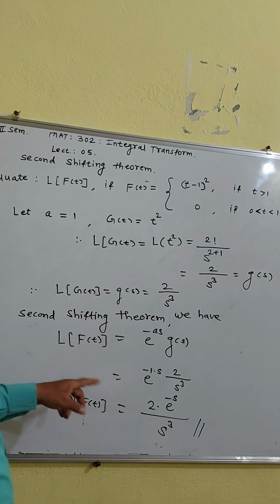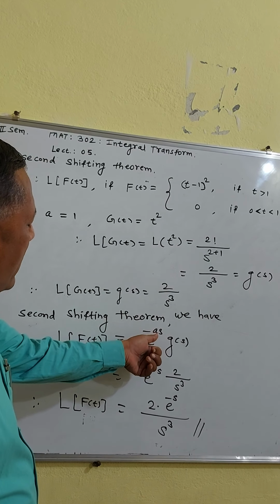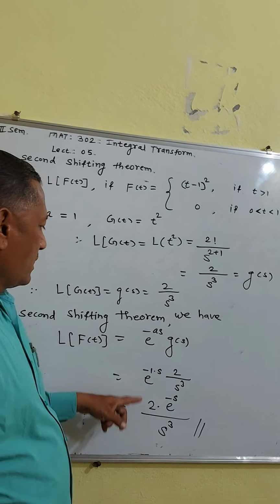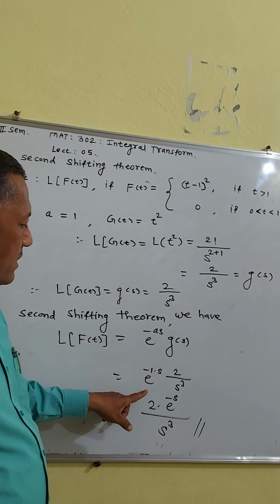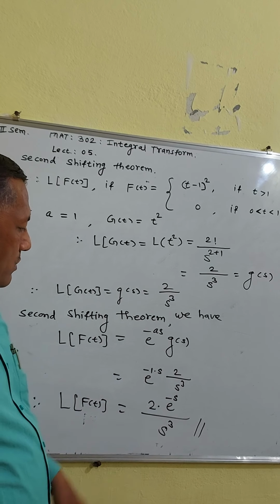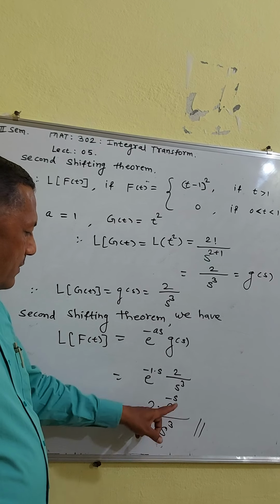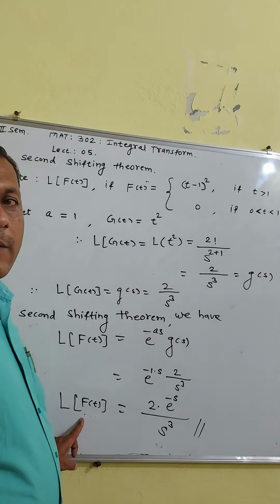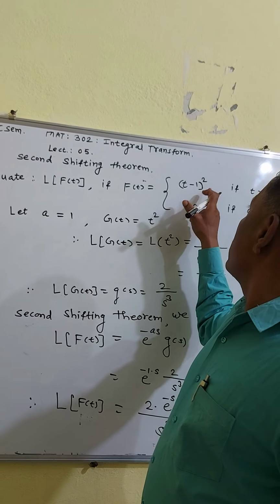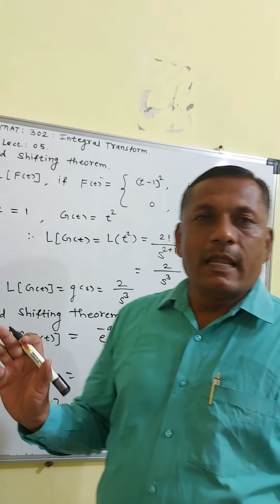Then using the second shifting theorem, the Laplace transform of f of t is equal to e raised to minus as into G of s. Here a is 1, so e raised to minus 1 into s, into G of s, which is 2 upon s cube. So this can be written as 2 into e raised to minus s upon s cube. So this is the Laplace transform of f of t, where f of t is equal to t minus 1 square if t is greater than 1, and is equal to 0 if t is less than 1.